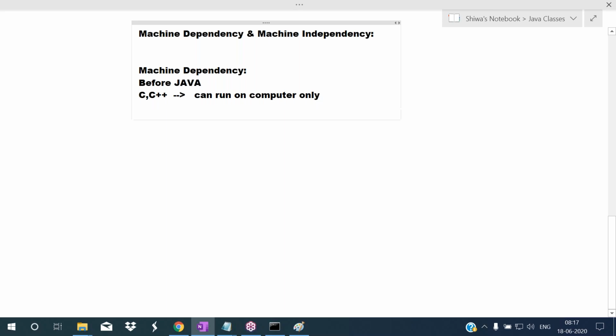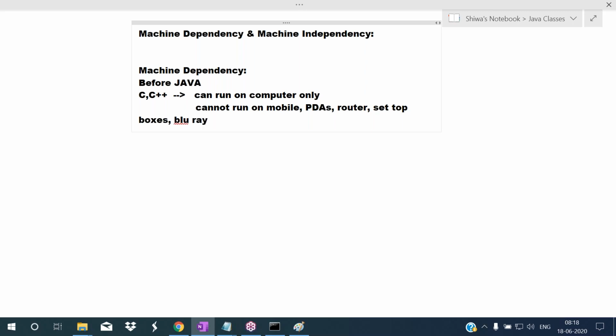What are those other devices? You cannot run C, C++ on mobile. The application developed in C, C++ cannot run on mobile, on PDAs, personal digital assistants, in a router, in set-top boxes, or on Blu-ray DVD players.